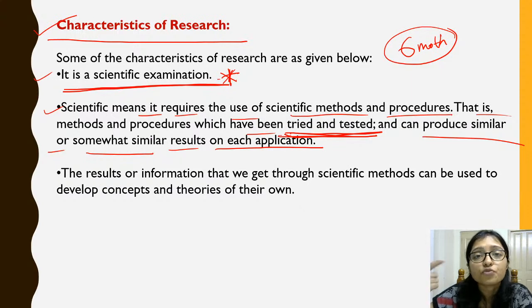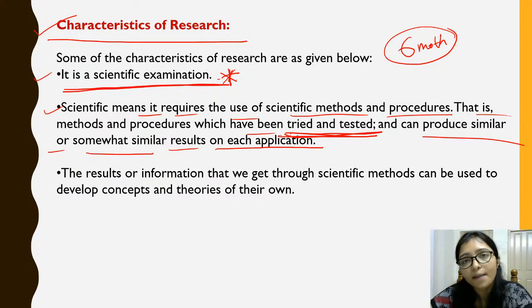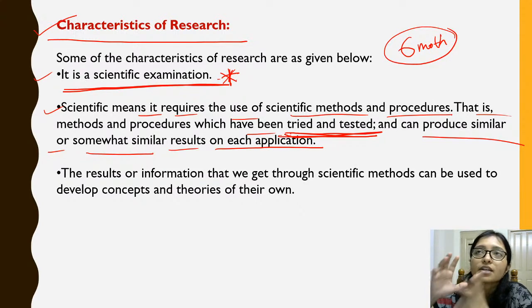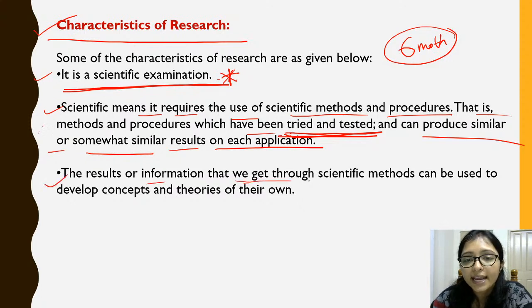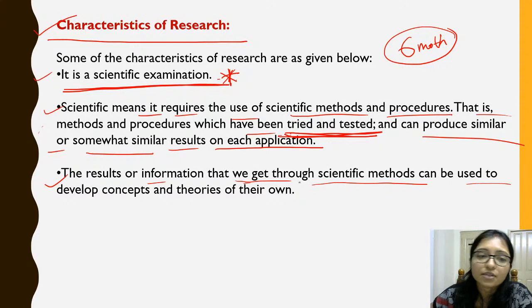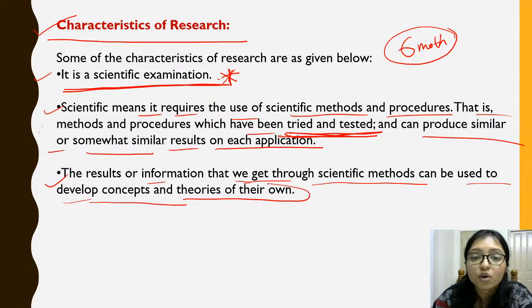So I have to follow that procedure in a similar way, because I am going for research on a similar application. It will be better if I follow them. And the result or information that we get through the scientific method is used to develop concepts and theories of our own, means I have to build some concept.